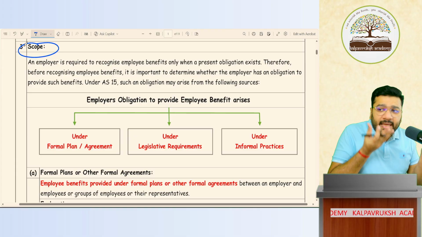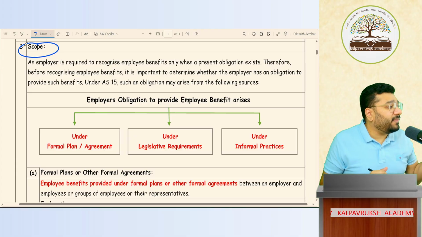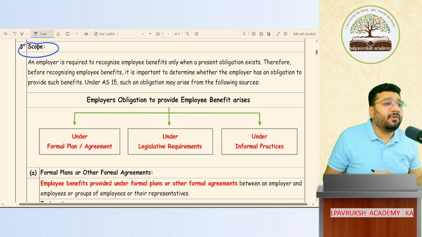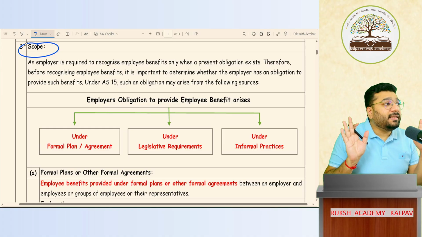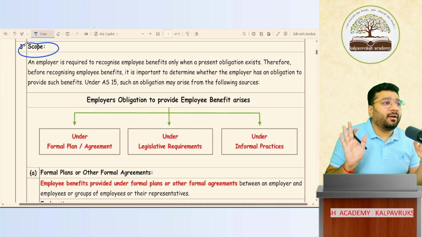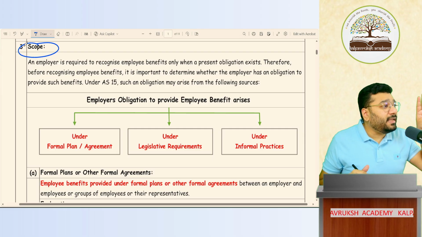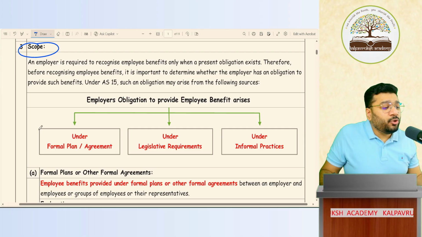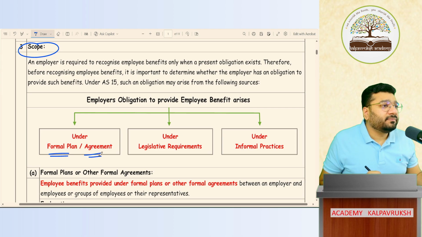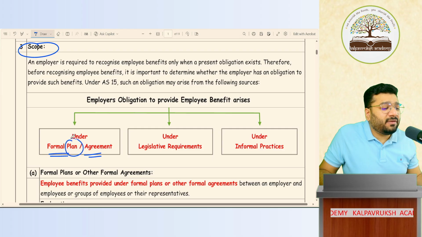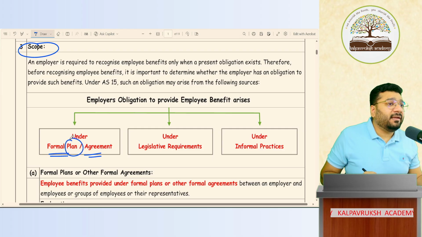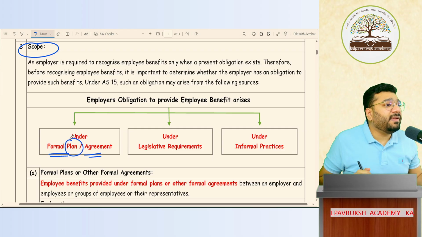So the obligation of employee benefit starts from where? What is the triggering point of employee benefit? Sir, if in the HR policy or in the employment contract I say I'll give you so much employee benefit, only upon that will employee benefit get triggered? No. Employee benefit gets triggered in 3 different scenarios. One, you may have a formal plan or agreement with the employee. The plan will be registered where? In the HR policy. That I'll give you so much leave encashment in future.